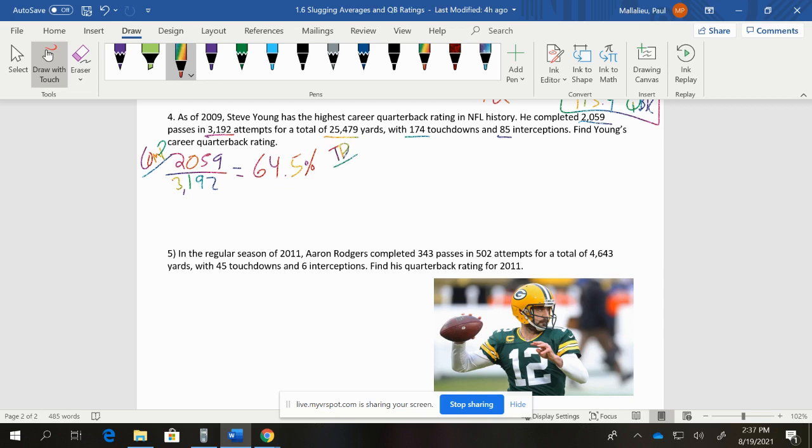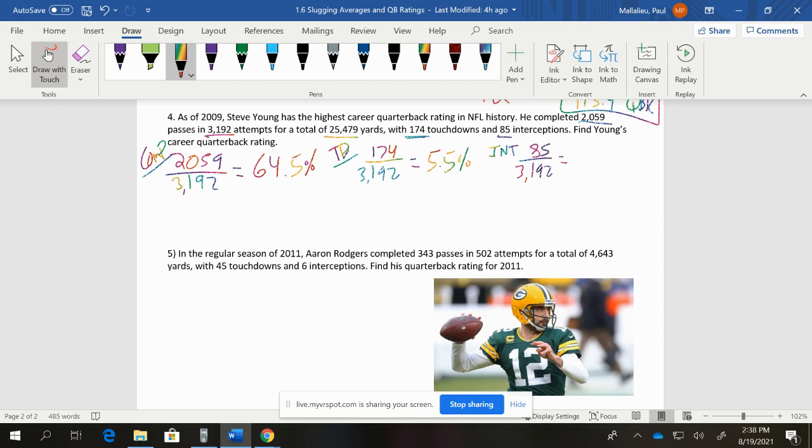All right, with our touchdown percentage, we had 174 touchdowns out of 3,192 attempts with Steve Young. So that would be 0.055, so that would be 5.5%. The interceptions, it's 85 out of 3,192.